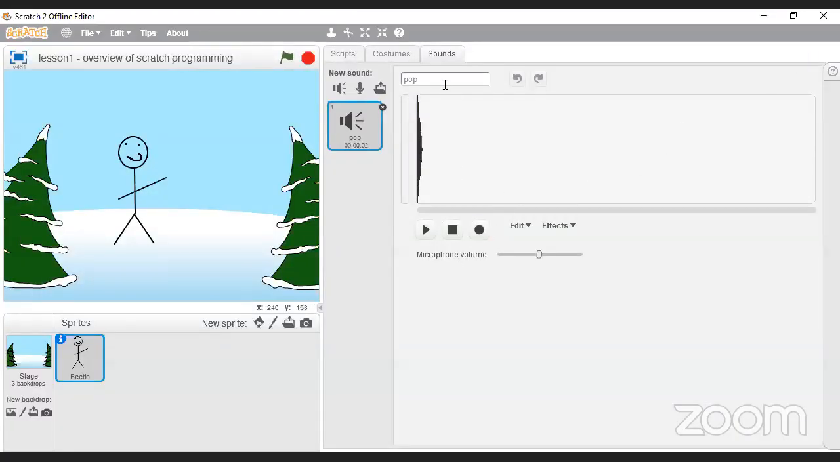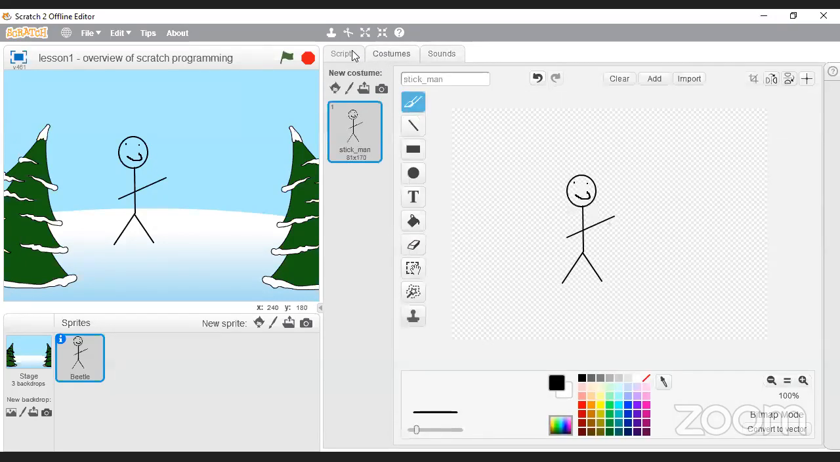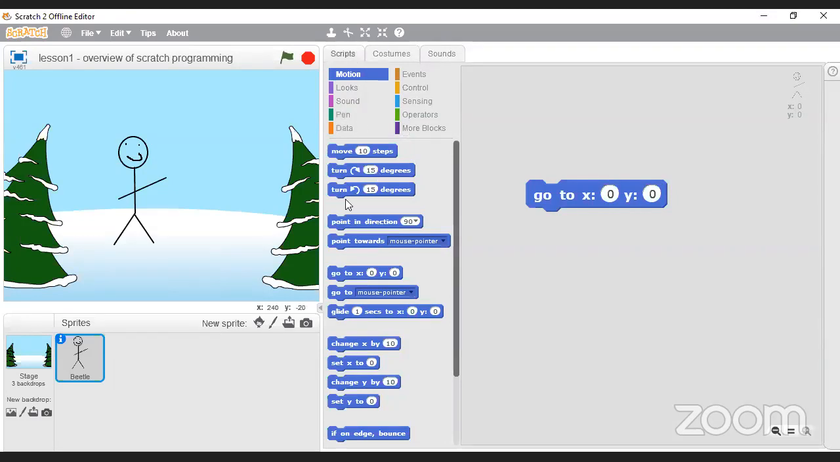But generally, I'm not too keen on sounds because it does get quite annoying when you hear the same sounds over and over and over again. So generally, I don't use sounds, but you're more than welcome to play around with the sounds. I just want to show you a few things that we can do.